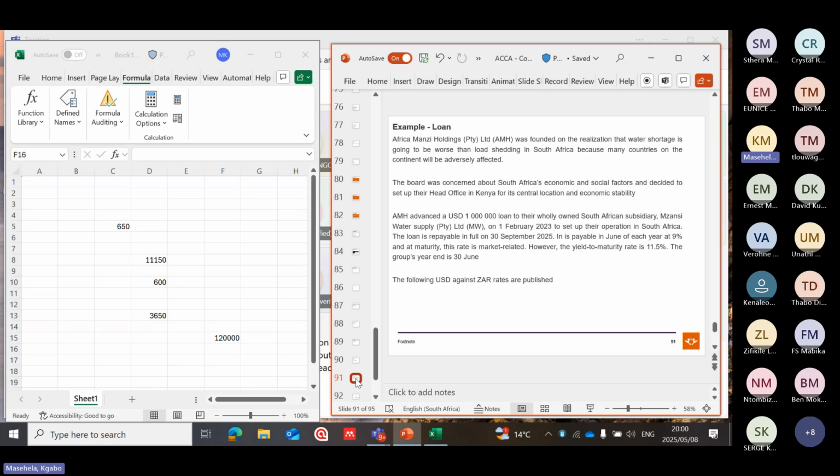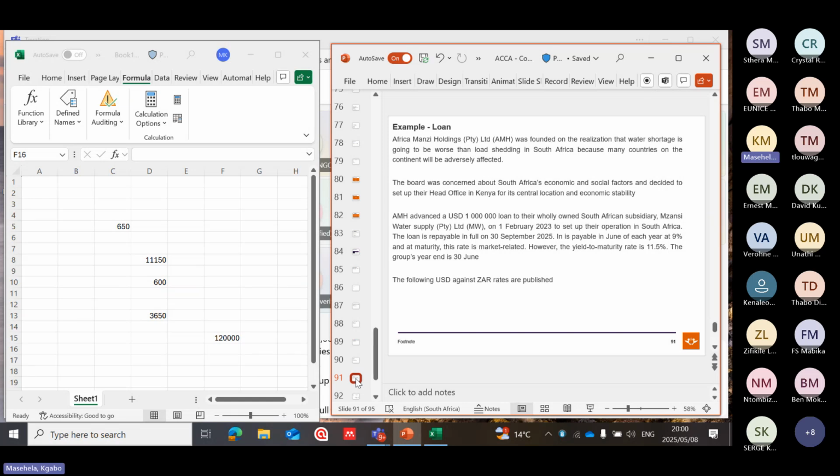AMH advanced a USD 1 million loan to the wholly-owned South African subsidiary Mzansi Water Supply on 1st February 2023 to set up their operation in South Africa. The loan is repayable in full on 30th September 2025.